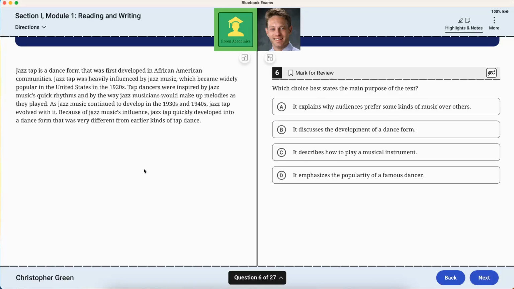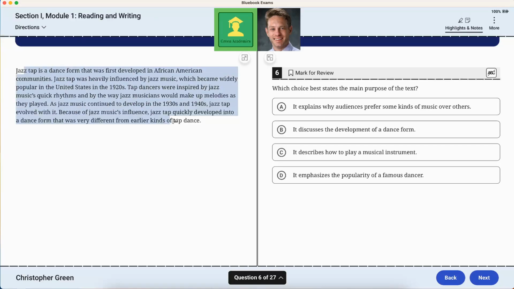Jazz tap is a dance form that was first developed in African American communities. Jazz tap was heavily influenced by jazz music, which became widely popular in the United States in the 1920s. Tap dancers were inspired by jazz music's quick rhythms and by the way jazz musicians would make up melodies as they played. As jazz music continued to develop in the 1930s and 1940s, jazz tap evolved with it. Because of jazz music's influence, jazz tap quickly developed into a dance form that was very different from earlier kinds of tap dance. The main purpose of the text, well, without even looking at them, I would have said to